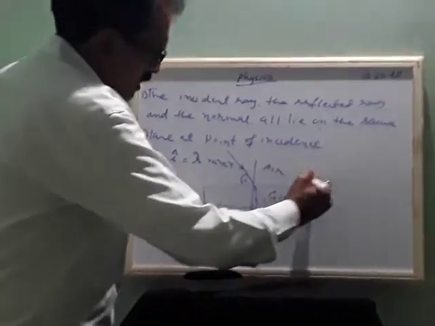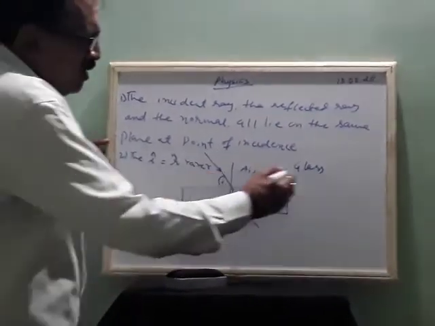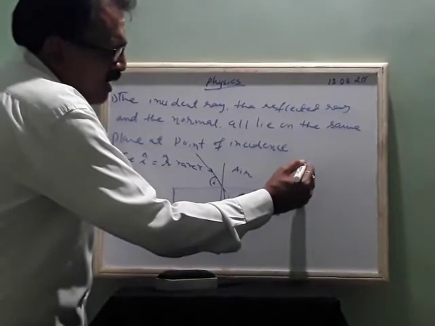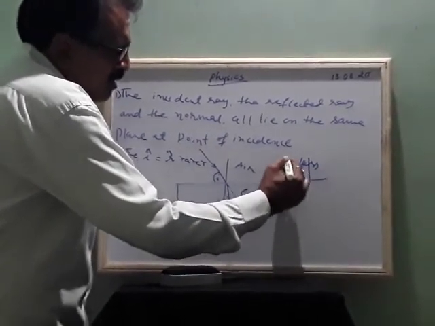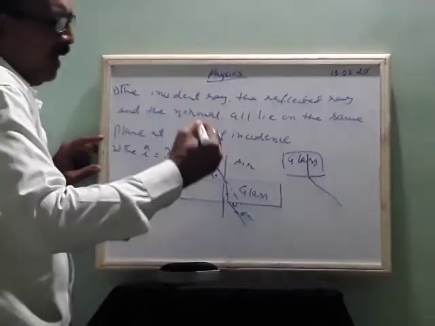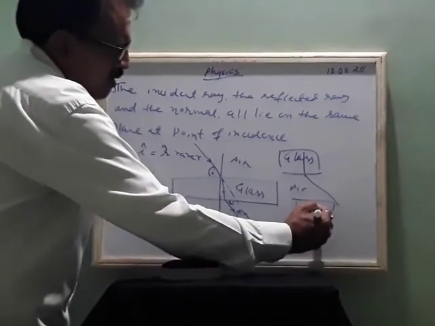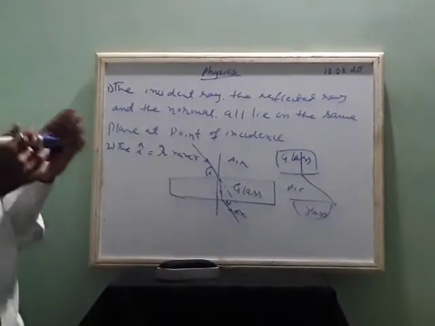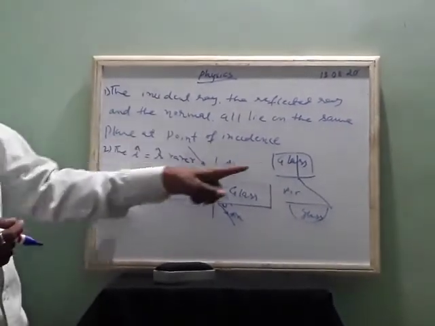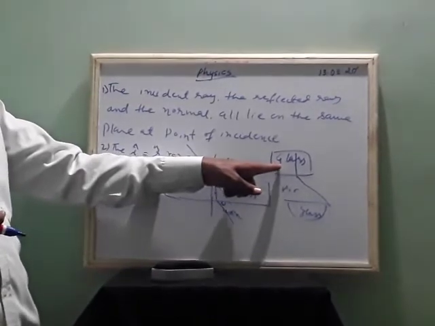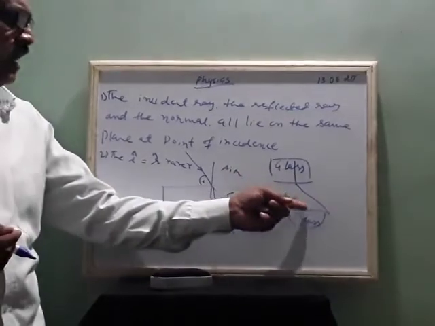Instead of this, you take glass first. So the light ray you start passing from glass only. From glass, where does it come? It comes to air. Again it comes to glass. So this is the reversibility of refraction, but with a little change, because glass has a lesser speed of light.